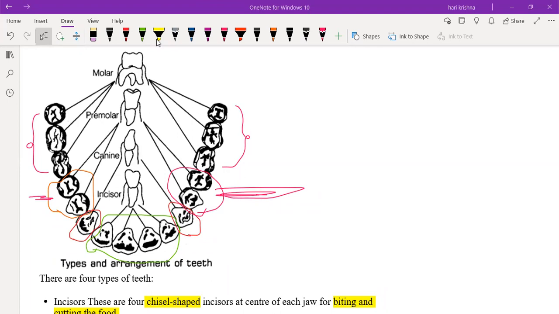First, Mahira. There are four types of teeth, and basically the incisors are the first, and there are four incisors, and they're used for biting the food.